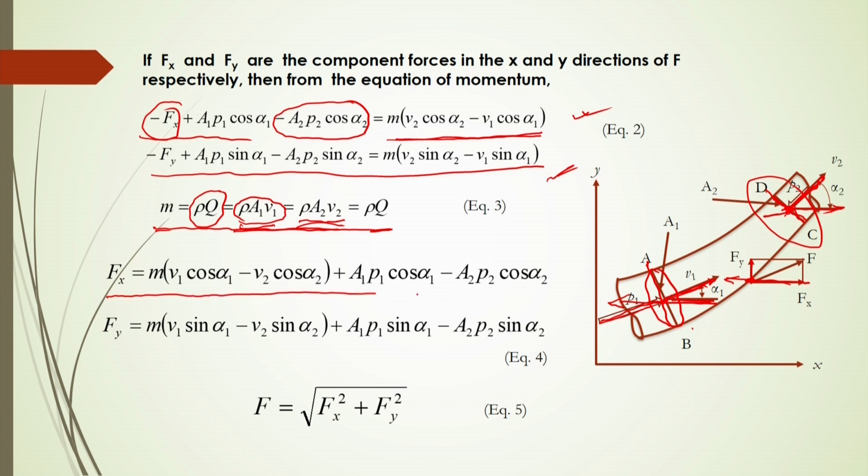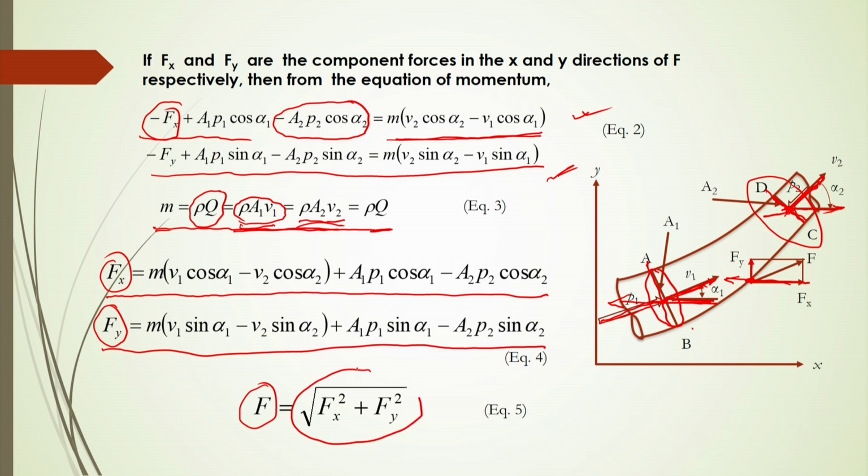F of x will be equal to this and f y will be equal to this, and from this f x and f y, we get the effective or resultant force that will be acting by this solid surface to balance this fluid momentum. So, F will be equal to root over f x square plus f y square. So, this will be your resultant force. So, what force will be acting based on the momentum equation, we can easily calculate in this way.